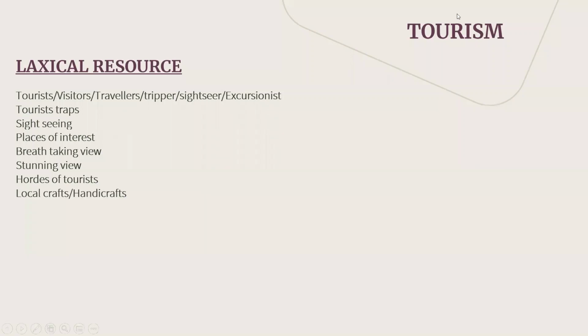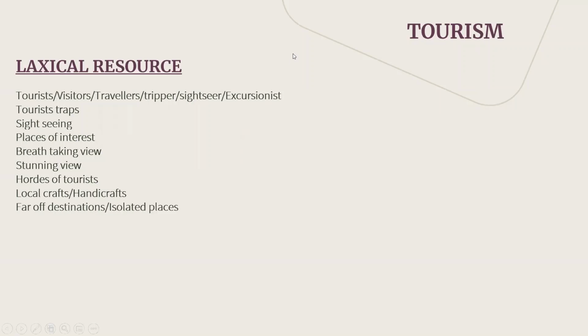Then the next word is local crafts and handicrafts. Of course, handicrafts and local crafts can be sold in a bigger market through the visitors, international visitors or local visitors as well. So you can use such words to improve the economy of the government or of that particular local area.